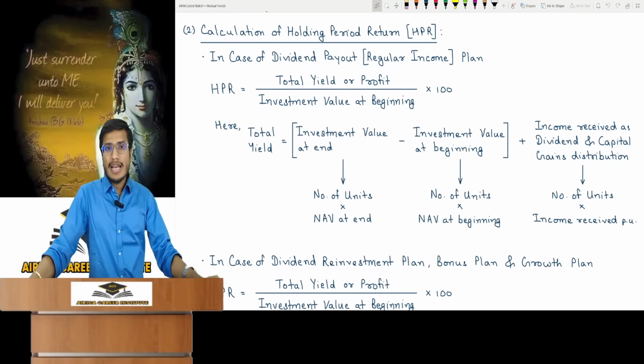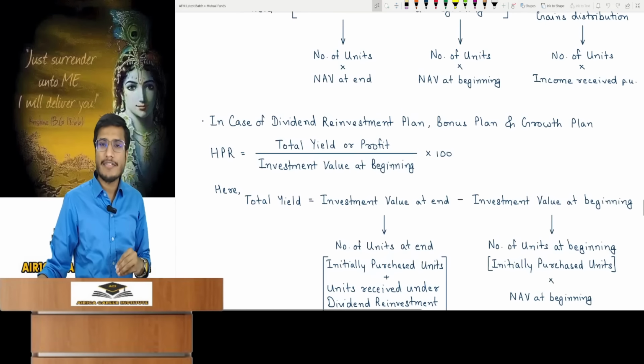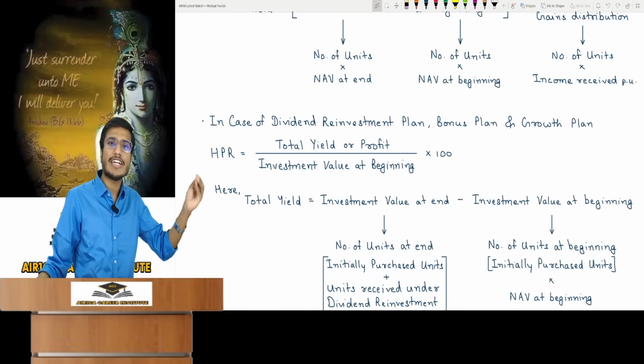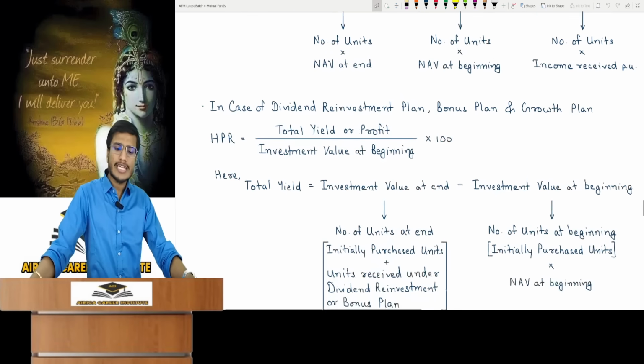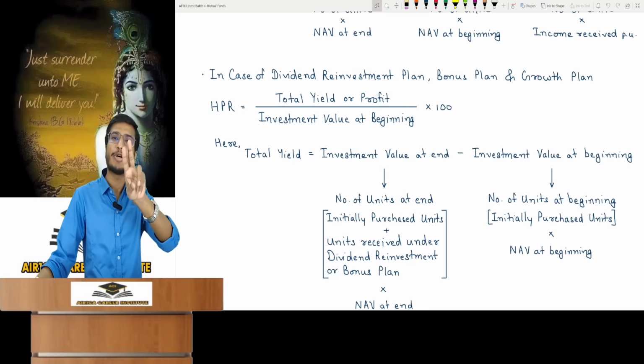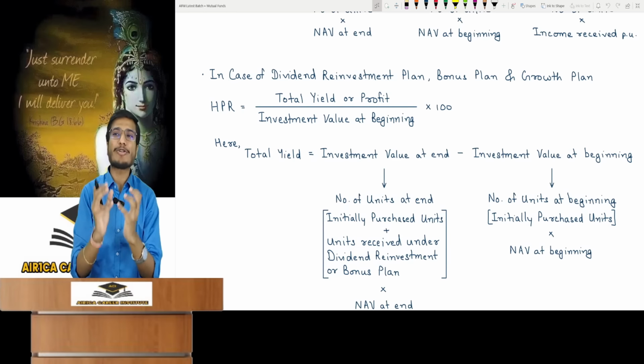That's the formula. Second scenario: if the plan was not your dividend payout plan. If it's a dividend reinvestment plan or a bonus plan or a growth plan, then what will we do? The formula is the same. The method of calculating total yield will change. This time total yield comprises only two things: investment value at end minus investment value at beginning. This will be my total profit.